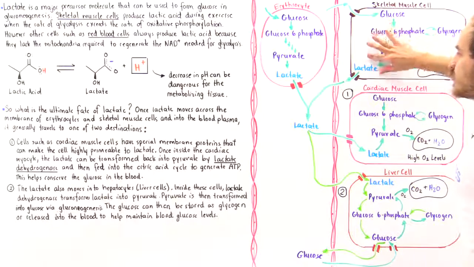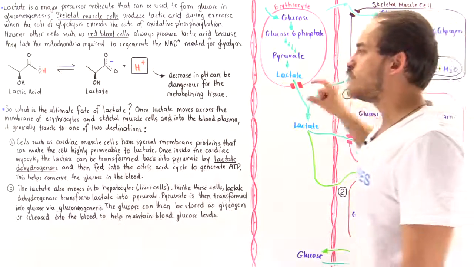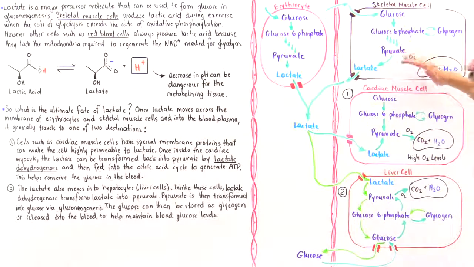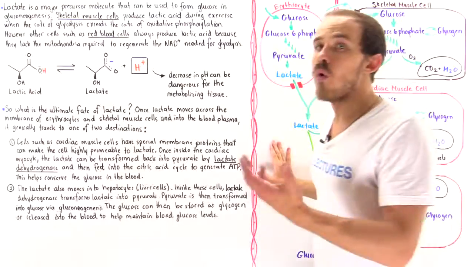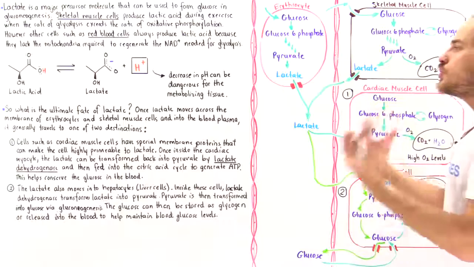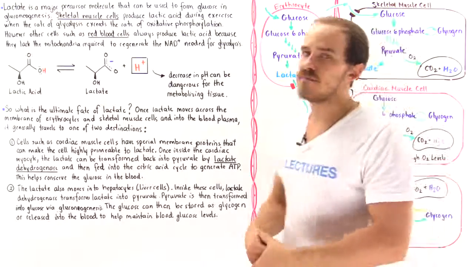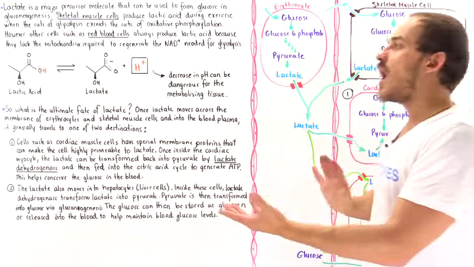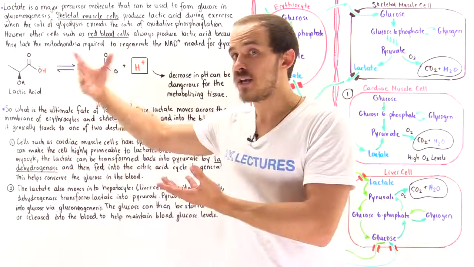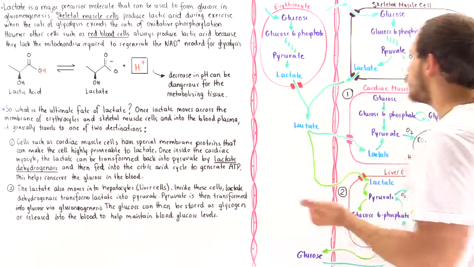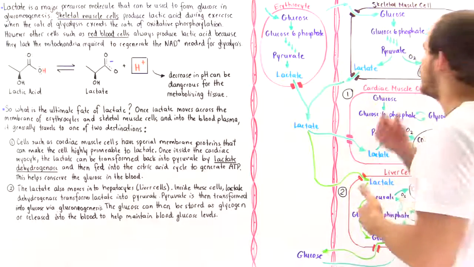Now, what happens to the lactate? Well, once we produce the lactate, these cells have a special type of membrane transporters that stimulate these lactate molecules to actually move into the bloodstream. Why? Well, because generally speaking, skeletal muscle cells don't actually do anything useful with the lactate molecules. And so they deposit it into the bloodstream with the hopes that other cells, specialized cells, will pick them up and essentially recycle them and use them for something useful. And that's exactly what happens, as we'll see in just a moment.